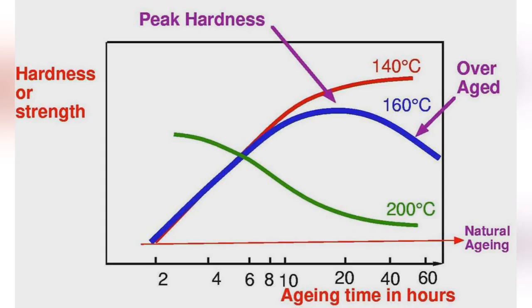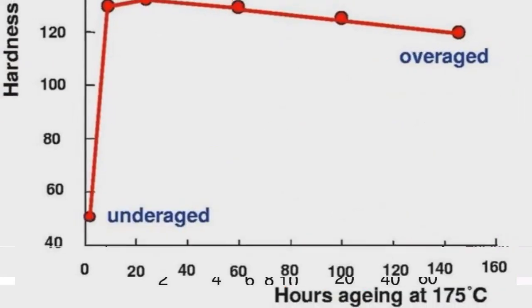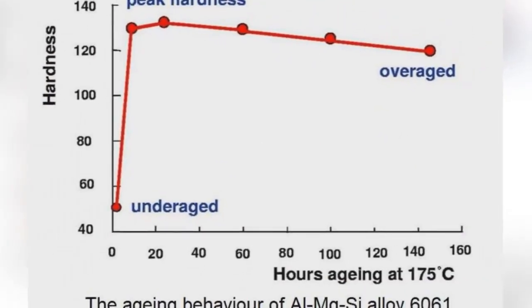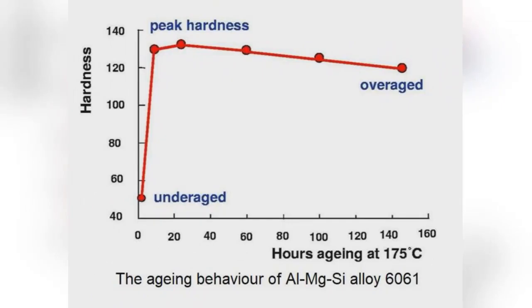For Al-Mg-Si alloy 6061, immediate aging post-quenching leads to rapid hardening, peaking at around 24 hours, showing the key effects of composition and processing. Age hardening can lead to underaging or overaging based on the timing, impacting the hardness and mechanical properties observed after various aging durations.